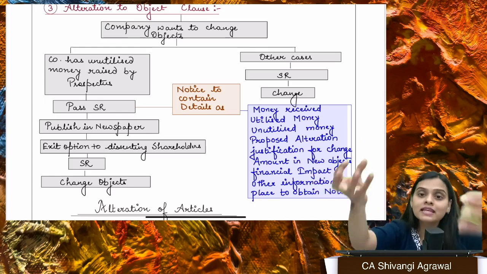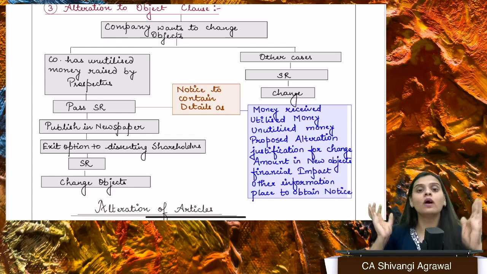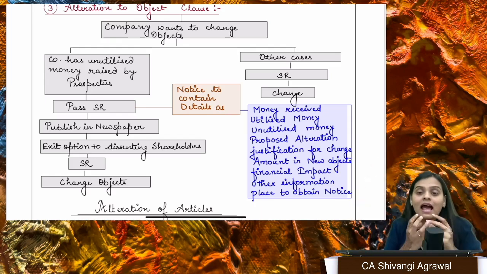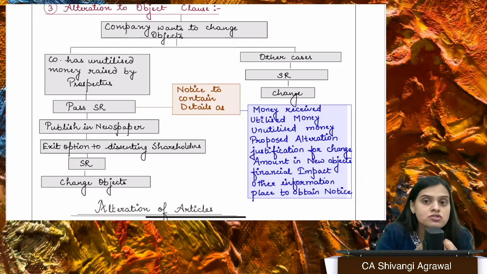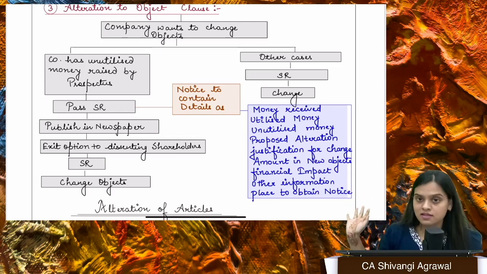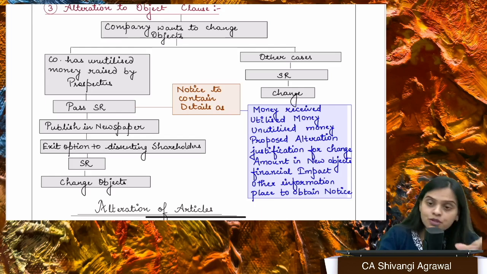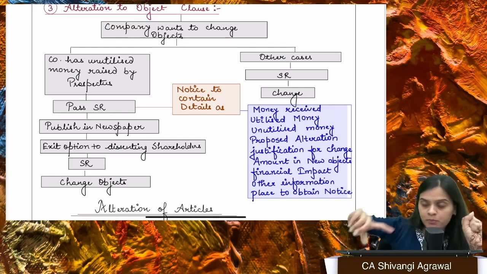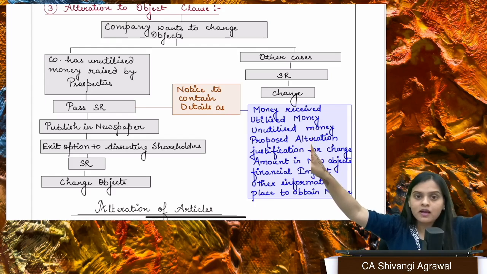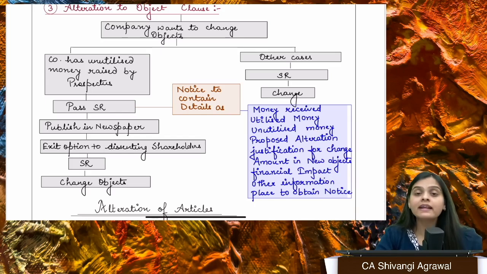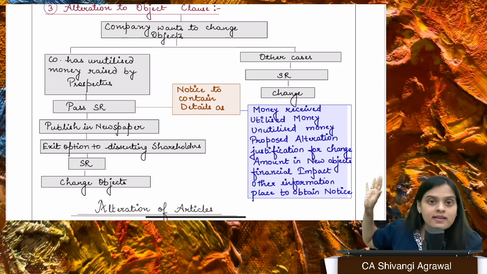So if you have raised funds from the public, and out of that 1 crore, you still have 10 lakhs remaining, that means you have raised funds from the public and you still have unutilized money. You cannot change your objects just like this, just by passing an SR. No, you have to pass the SR through postal ballot. Okay, and how will it be done? The resolution is going to be published in the newspaper, English as well as vernacular, wherever the registered office is situated. It will also be placed on the website, and any shareholder, if he dissents, will get an opportunity to exit.